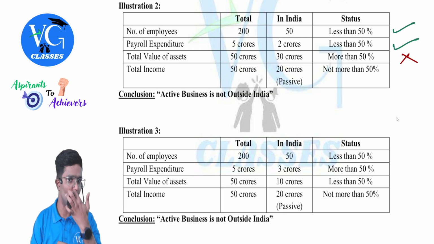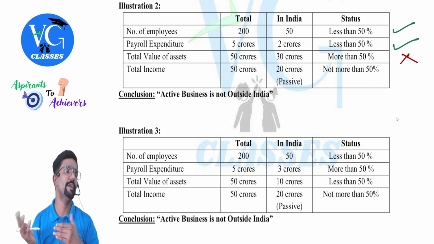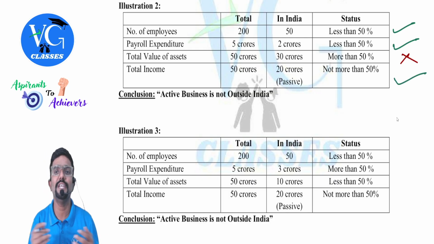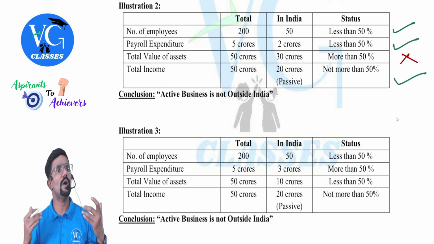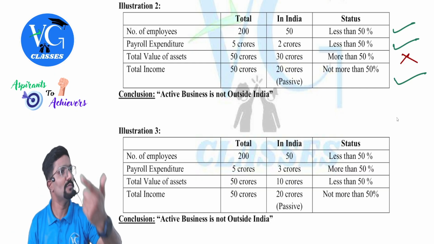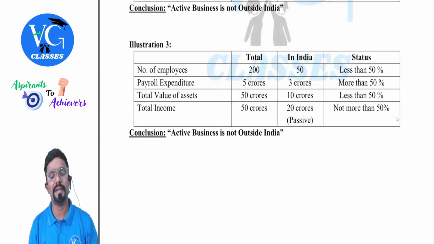Let us check the last one also. Total income is 50 crore. In that, how much is passive income? 20. 20 by 50, not more than 50%. Okay, this is satisfied. But one of the conditions is violated, sir. So that is why active business is not outside India. Sir, what if active business is not outside India? We have one more thing to decide. We will see that later, the decision-making criteria.